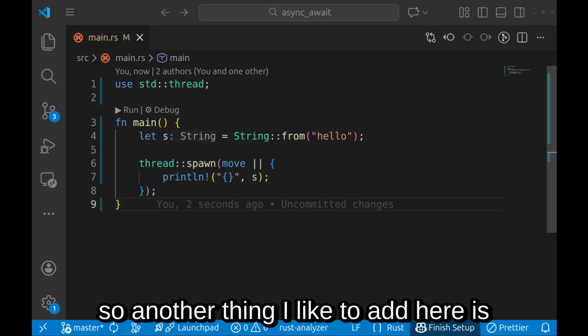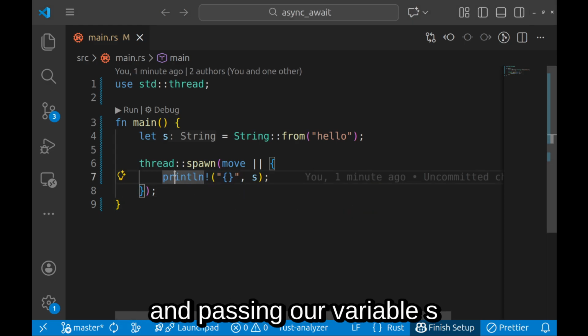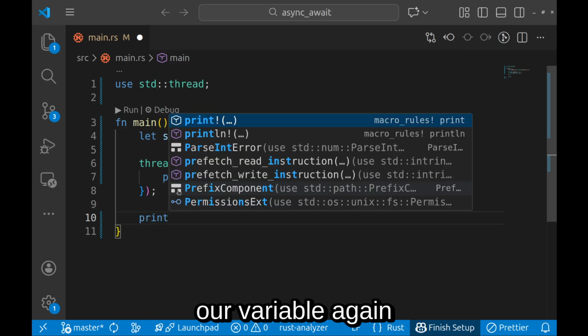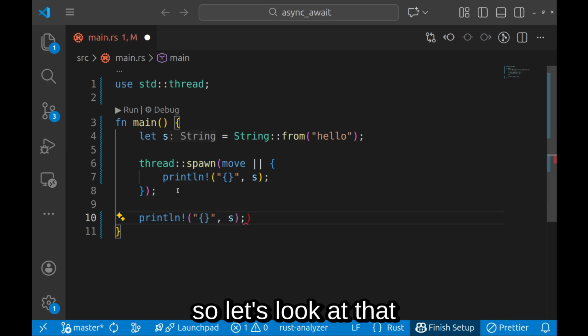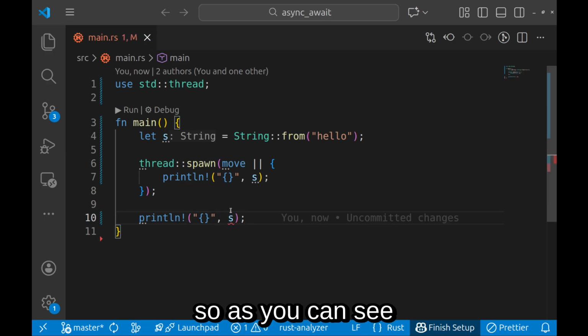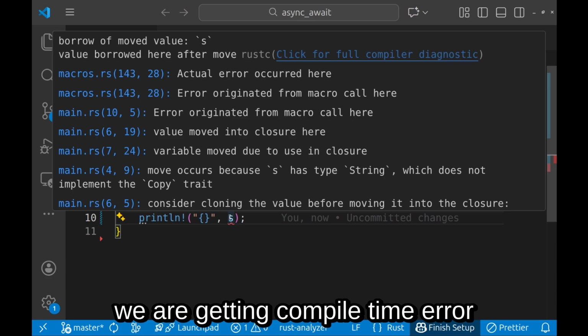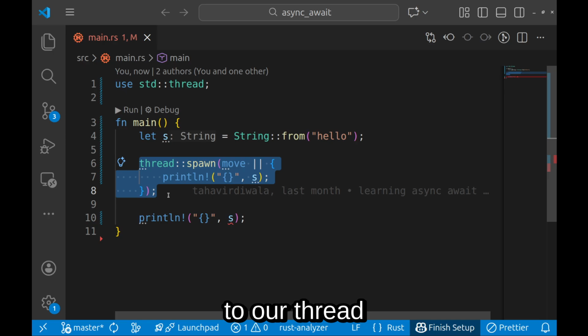Another thing I would like to add here is that after passing the move keyword and passing our variable s, we cannot use our variable again. So let's look at that. As you can see, we are getting a compile time error because we have already passed on ownership to our thread.